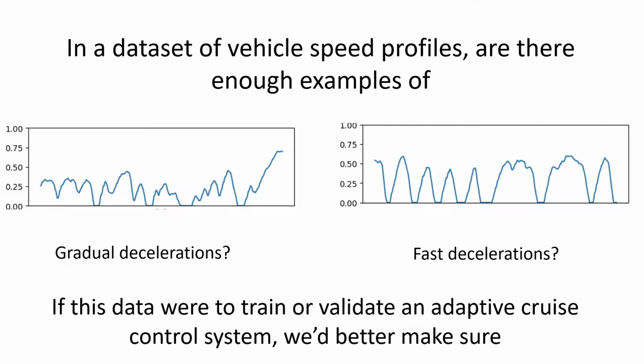Take, for example, a dataset consisting of vehicle speed profiles. Questions concerning the representation of the data might relate to if there are enough profiles that showcase a slow deceleration or a fast acceleration. If this dataset is to be used to train a safety critical component in some adaptive cruise system, we should ensure that the dataset covers a sufficient amount of scenarios to ensure the reliability of the system.